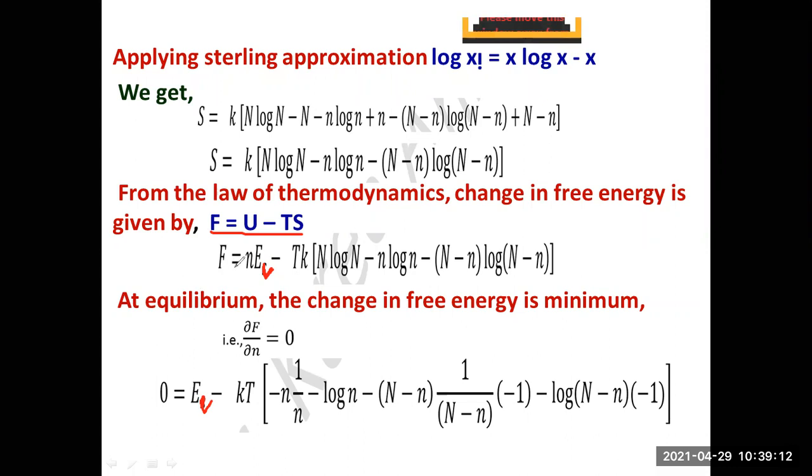Here n into EV, with respect to n, dou F by dou n is equal to 0. So on the left hand side you will get 0, n into EV is there, so dou F by dou n means this value will be 1, and EV as it is, minus KT. See, we are not differentiating capital N here. So this particular thing is very different, so this will become 0.